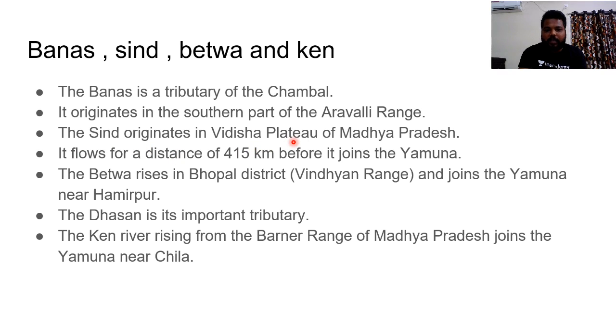Sindh originates from Vidisha plateau of Madhya Pradesh. It flows a distance of 415 kilometers. And Betwa rises in Bhopal district and joins Yamuna. And Dasan is an important tributary of Betwa. And Ken River, rising from the Barnar range of Madhya Pradesh, joins Yamuna near Chilla region. Clear? Just 1 minute.